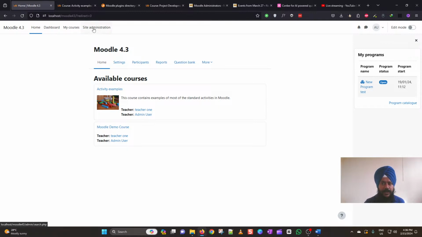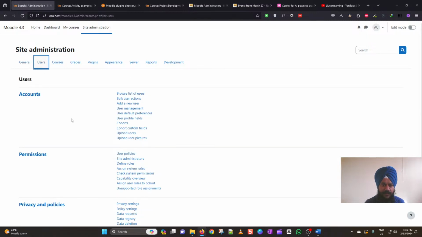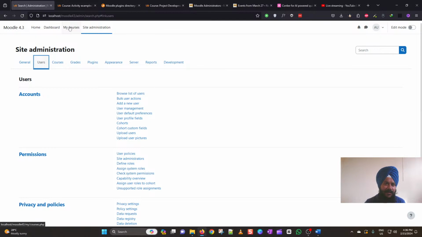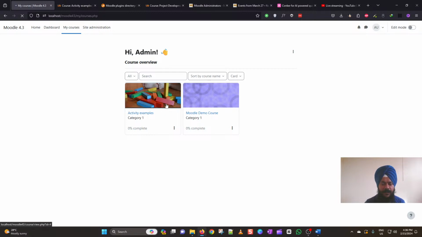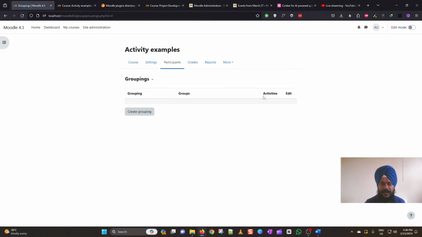Now, in order to create a new grouping, first we have to go to this site admin page here, and then go to the users. Sorry, I am wrong here. Let me go to the course here and click on the participants and then click on the groupings here. So here you can see the groupings as of now created. So let me create a grouping now.